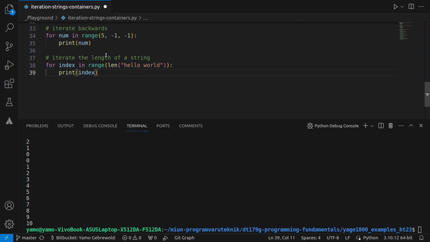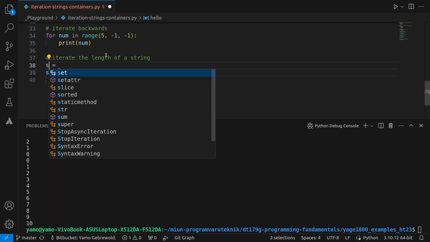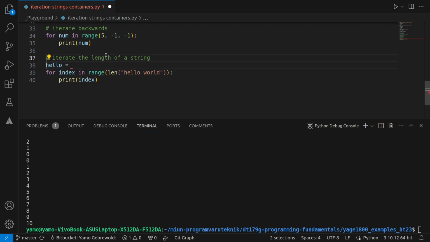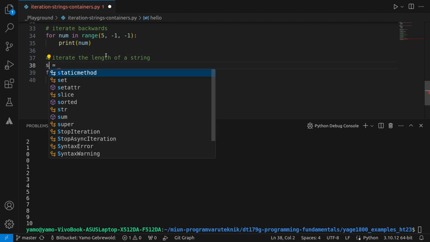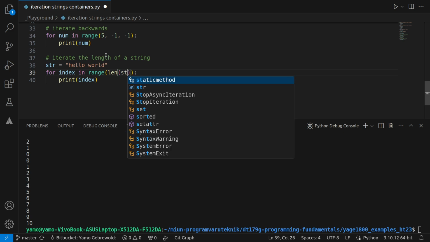And let's store this in a string. So let's say hello should be, or I can say str. That's maybe a simpler way. So str will be this. I'll store this in a variable just for some complexity, and this will be str.